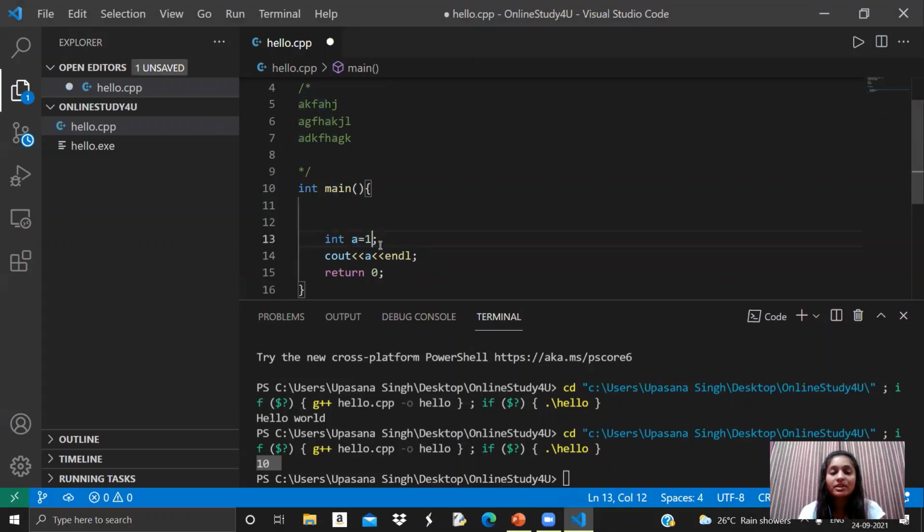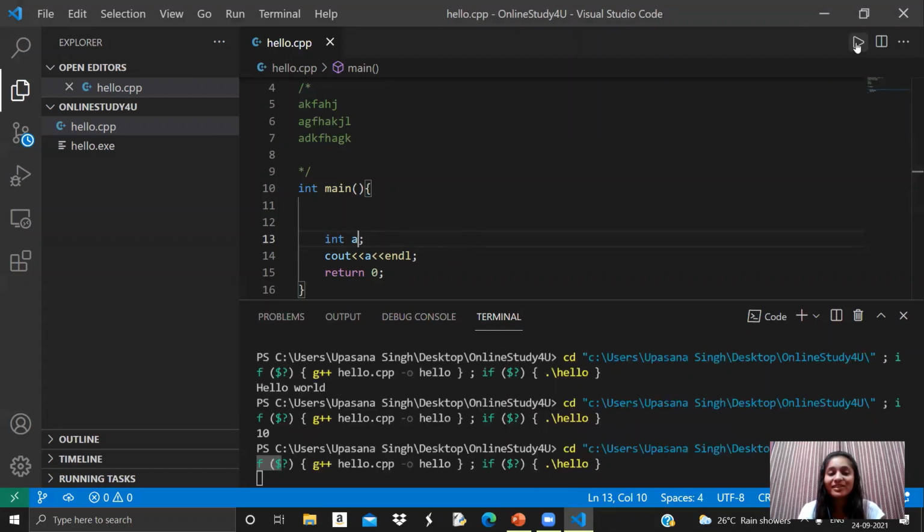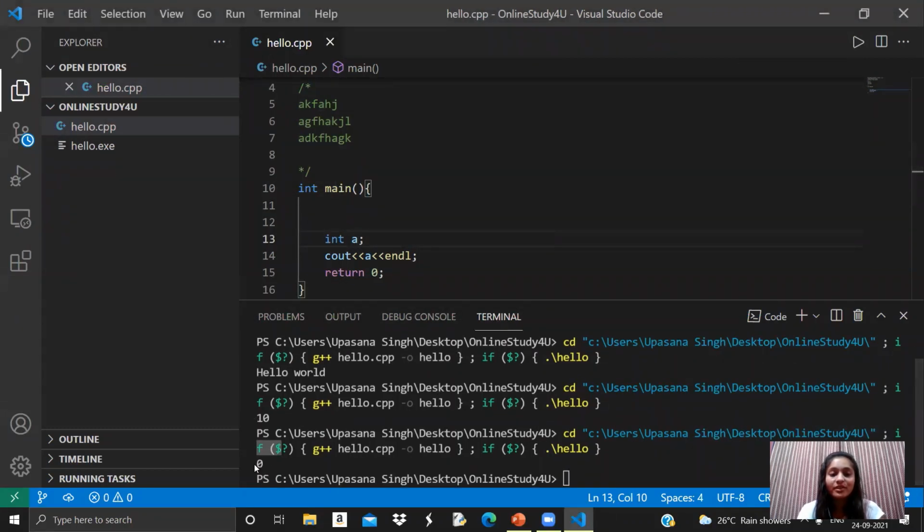Now, if I don't initialize a variable and I simply print it, then let's see what will be the output. You can also guess and write in the comment section below. So we got 0, but it is not the case every time. Really, what happens is that if we don't give any value to this A, then it stores a garbage value. Like it can be 1, 2, or anything. It can store anything.